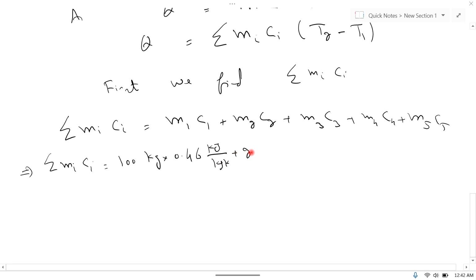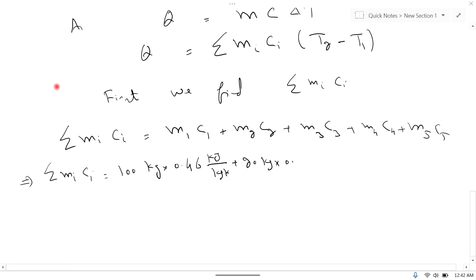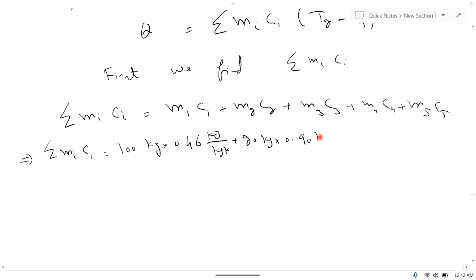Similarly, M2 is mass of aluminum, which is 20 kilogram, and C for aluminum is 0.90 kilojoule per kg.